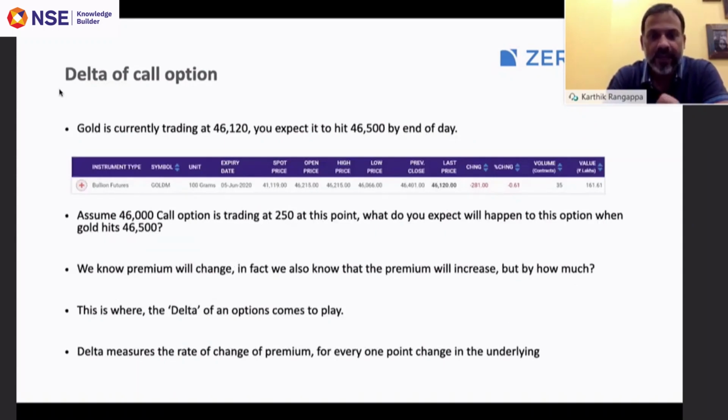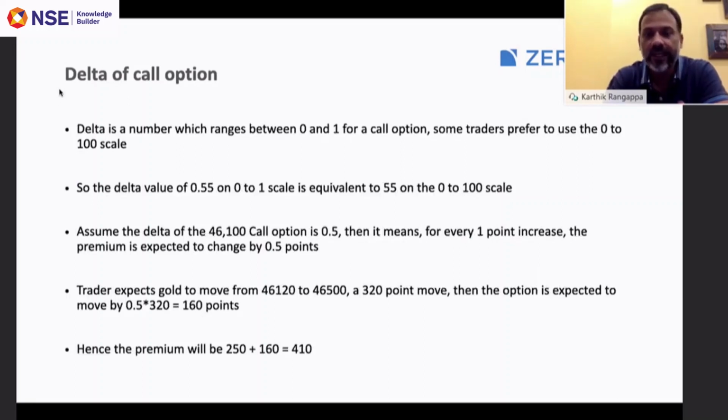In this case, we expect gold to increase from 46,120 to 46,500. So that is a 380-point change. Now we know that the delta of this option is 0.5. The question was, what is the likely change in the premium?